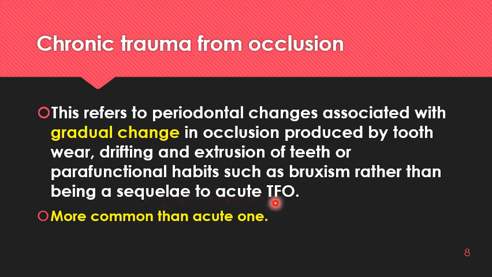See, normally we all know that there are acute lesions. If those acute lesions, we don't remove the etiological factors completely, the acute lesions may continue as chronic lesions, but not always. So chronic trauma from occlusion is an independent lesion more often. Very rarely it will be a sequela to the acute TFO. Otherwise, it will be because of the gradual changes in the occlusal forces, either because of the drifting of teeth, extrusion of teeth, or parafunctional habits. So gradually, the lesion will be developing.